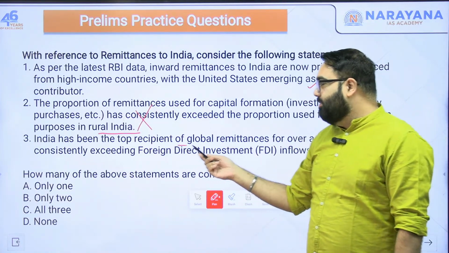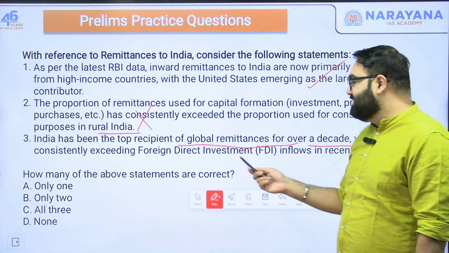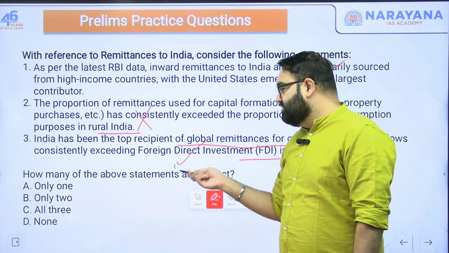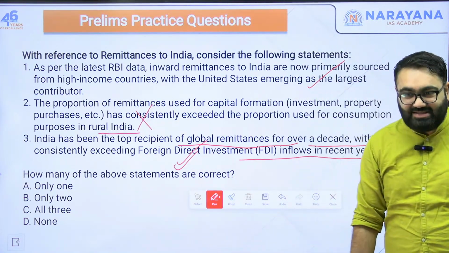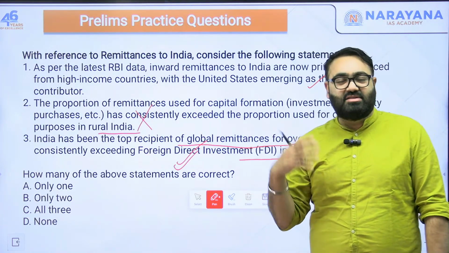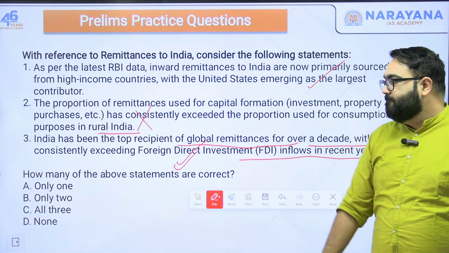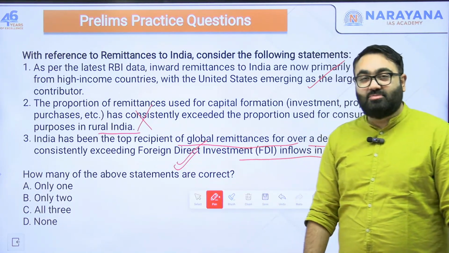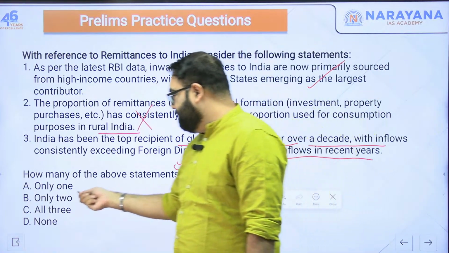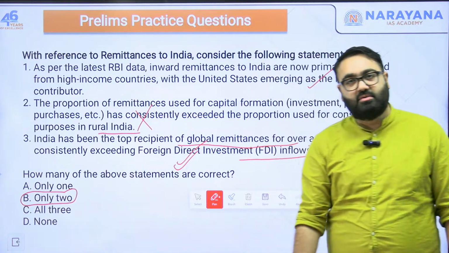Number 3. India has been the top recipient of global remittances for over a decade, with inflows consistently exceeding FDI inflows in recent years. That is absolutely correct. We get much more money in the form of remittances as compared to FDI. The government of India tries to increase FDI, that is foreign direct investment, trying to bring more investors into the country, but somehow that has not increased as much as our remittances have. So 1 and 3 are correct, 2 of these, B would be the correct answer. You have to tell how many of these are correct. Okay?